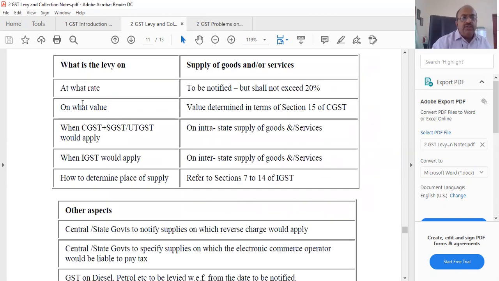So, what is the levy on? The levy is at a rate to be notified, which shall not exceed 20%, and it has been notified subsequently also. On what value? This is the HSN code wise breakup of what rate will apply for each item. Well, on what value? Value determined under section 15. We are going to look at section 15 a little later in a day or two. When it is intrastate supply, CGST and SGST. IGST applies on interstate supply between states. This is within state.